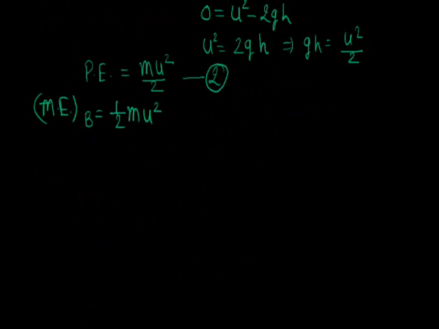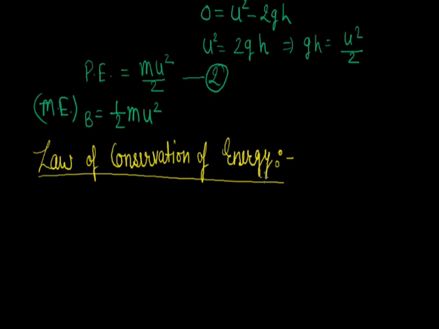Now the next topic is the law of conservation of energy. According to the law of conservation of energy, energy can be transformed from one form to another form, but the total amount of all the energies remains the same.